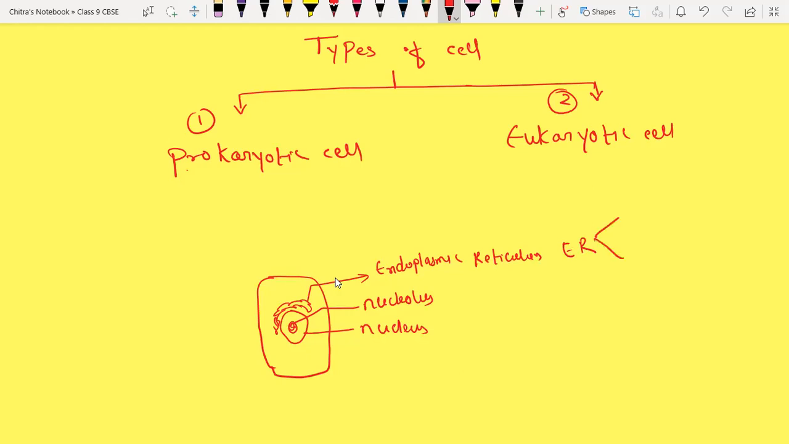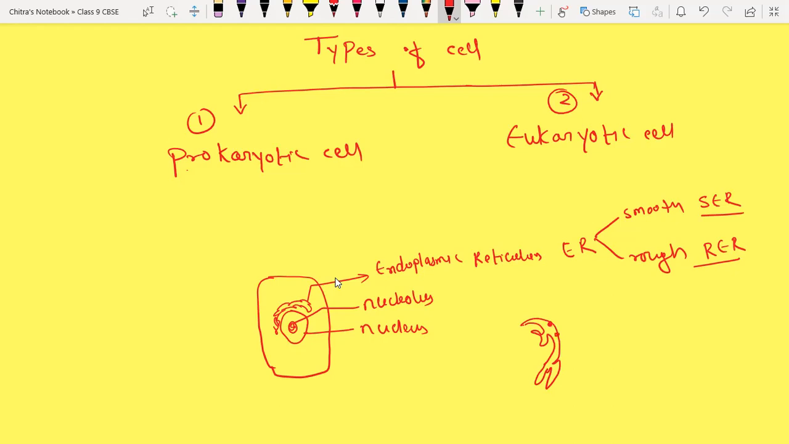ER is again of two types: rough endoplasmic reticulum and smooth endoplasmic reticulum. Smooth is called SER and rough is called RER. So what are rough and smooth? Suppose I am drawing one unit of endoplasmic reticulum here. We can draw many units, but I'm just drawing one. If ribosomes are attached, then it is called rough endoplasmic reticulum.